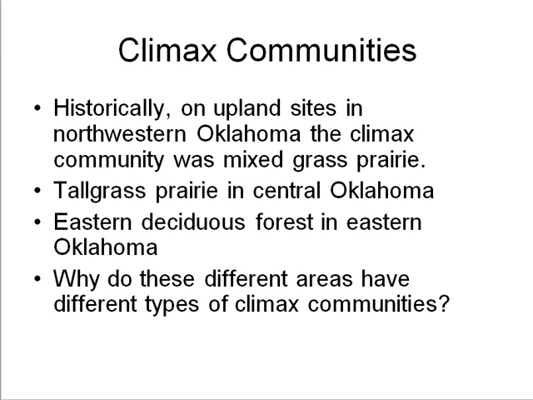In western Oklahoma, mixed grass prairie is an example of a climax community. In eastern Oklahoma, deciduous forest is a climax community. What climax community is present is determined by a number of different factors. Various aspects of climate, such as precipitation and temperature, are typically very important.